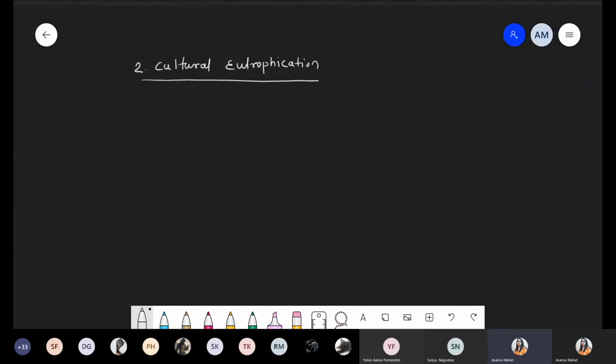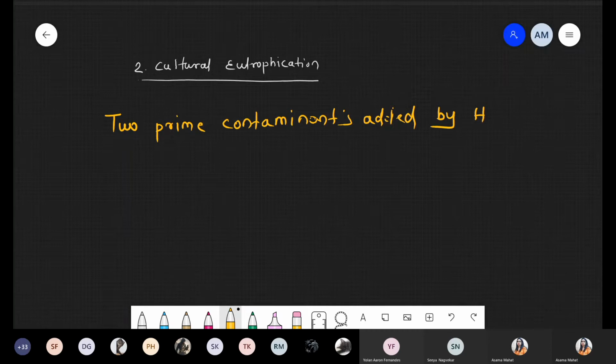that is due to human activities, there is addition of excess nutrient inside this water. And here we are talking about two prime contaminants which is added by human, which is added by the activity of human. One question from this point, and we are talking about two components.